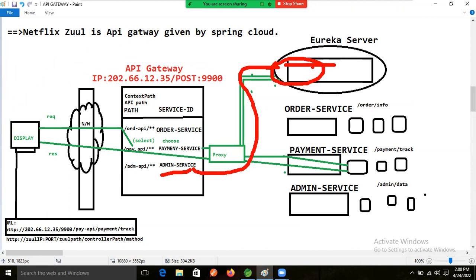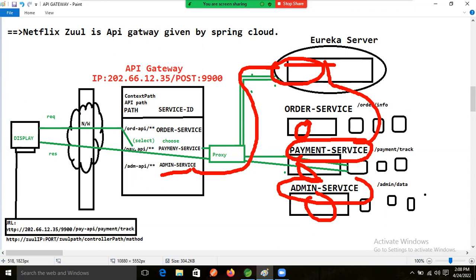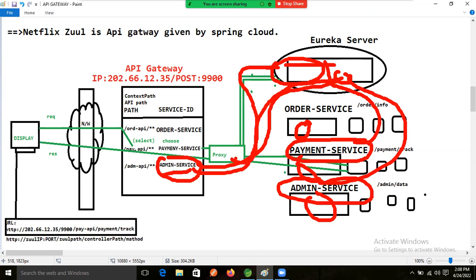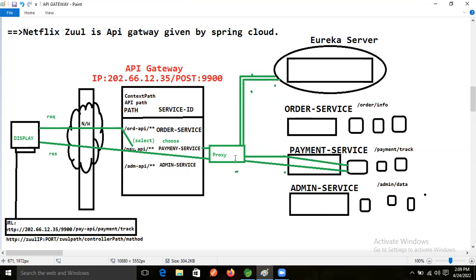From the Eureka server, what will happen now? All microservices metadata is there, registered. This service ID also is there. So this admin service ID also is stored in Eureka. Based on this service ID, that service ID's microservice will be selected, and this will again be returned to whom? The proxy, right? Yes, Ravi.